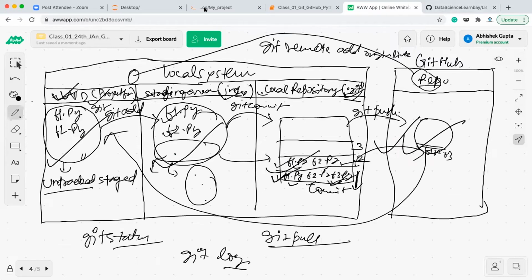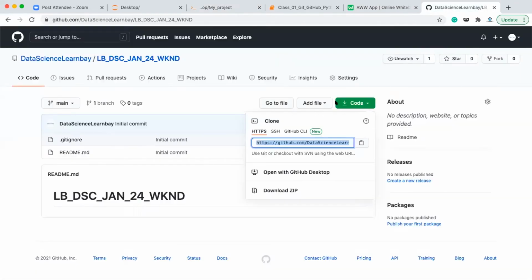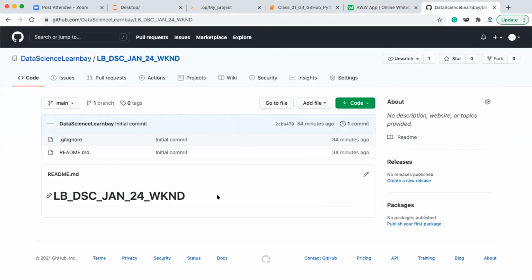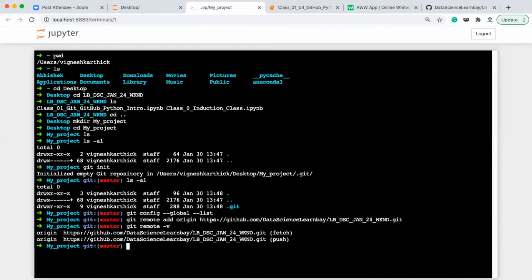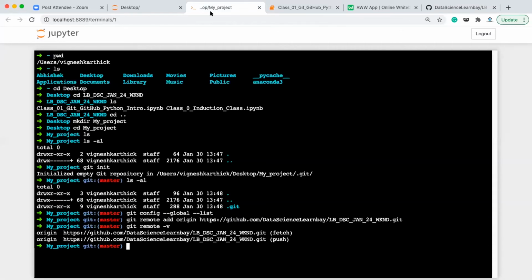when I linked this local folder with this cloud repository, it is just a linking. It means if you push any changes from here, then they will come here. Okay, I'll come to that later, but let me create a few files in this location.